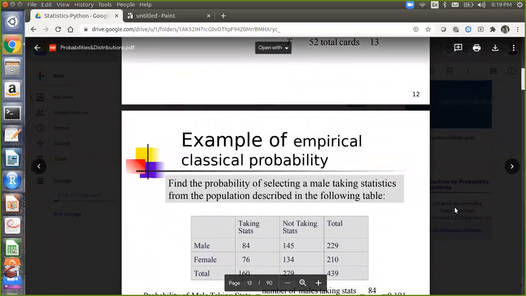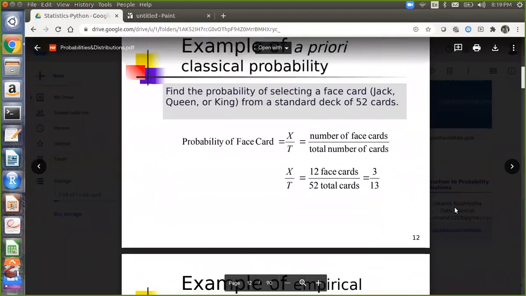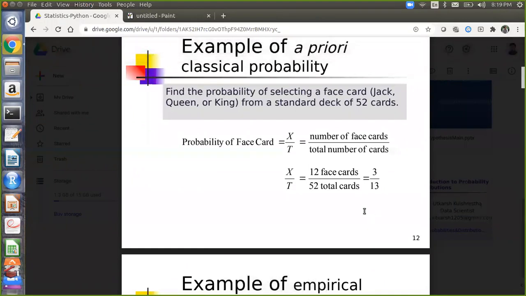Utkarsh, one minute. You said 12 by 52, that's fine, but how is it 3 by 13? Okay, that is divided by 4. Yes. 4 3s are 12, 4 13s are 52. So that's how we have calculated. It is simple division.